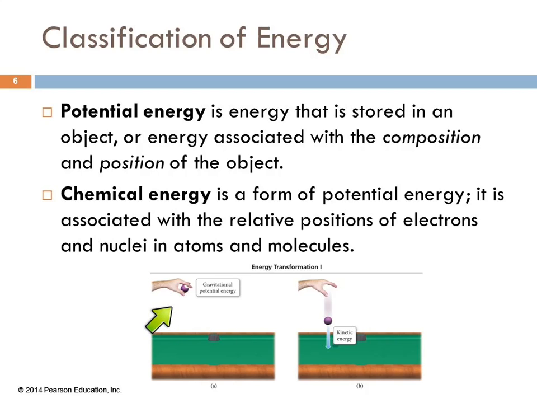Chemical energy. So gasoline is a fuel. Why do we put gasoline in our cars? Because it has a great deal of chemical energy stored in the bonds in the molecules that make it up. And when you burn that, you release the chemical energy, and you can transform that into useful forms of energy, like moving the pistons in your car to make the wheels turn. And so then that makes you move and go down the road.